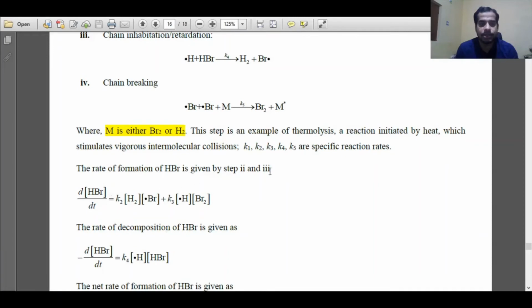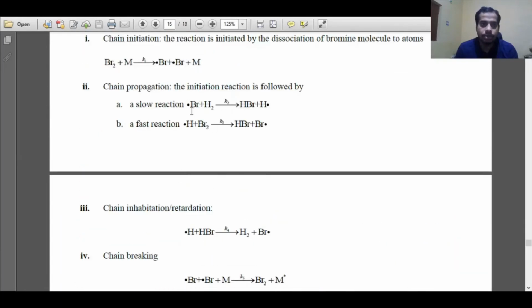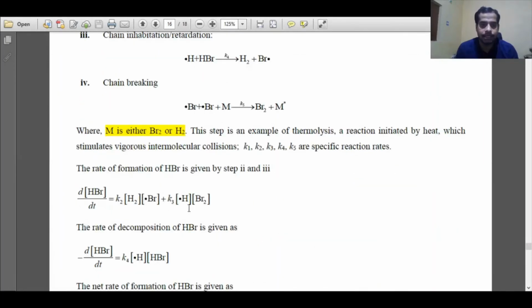The rate of formation of HBr is given as step 2. Step 2 gives only formation. Step 3 gives only decomposition. So first we will discuss step 2. d[HBr]/dt is equal to K2 times bromine radical concentration times hydrogen concentration, plus K3 times bromine concentration times hydrogen radical.